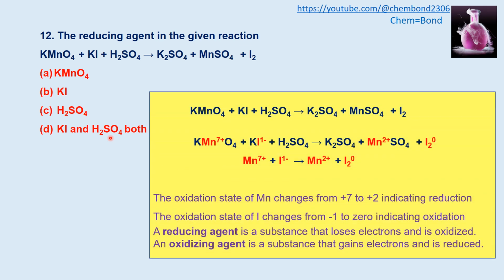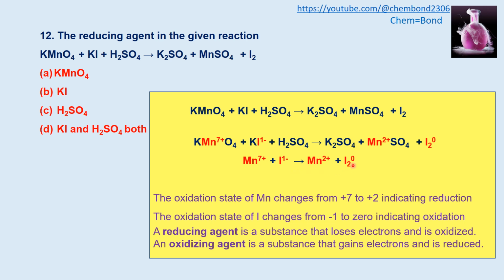Looking at the reaction, in potassium permanganate, manganese has +7 oxidation state, and in manganese sulfate it has +2. So from +7 it is shifted to +2. In potassium iodide, iodide has -1, while iodine has 0 oxidation state. So manganese from +7 is shifted to +2, while iodide from -1 is shifted to iodine in 0 form.